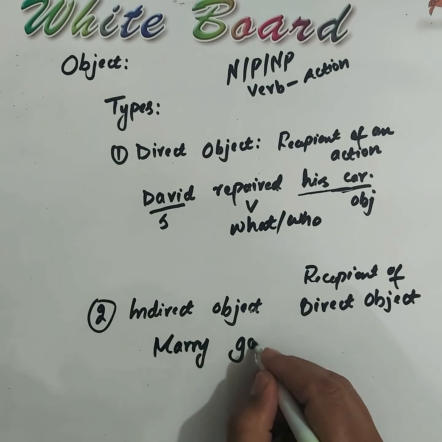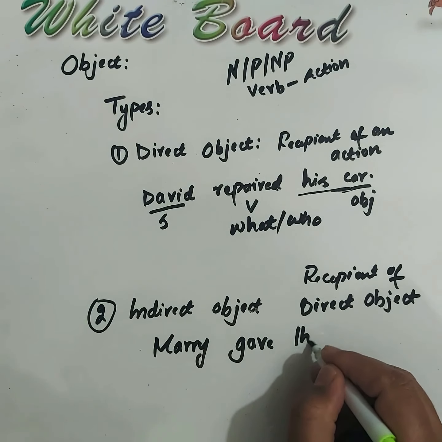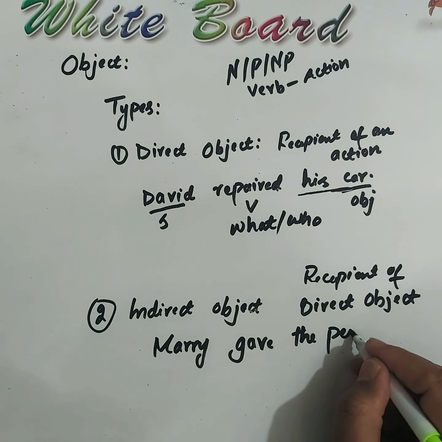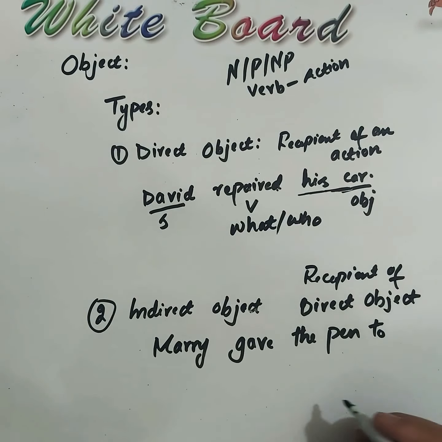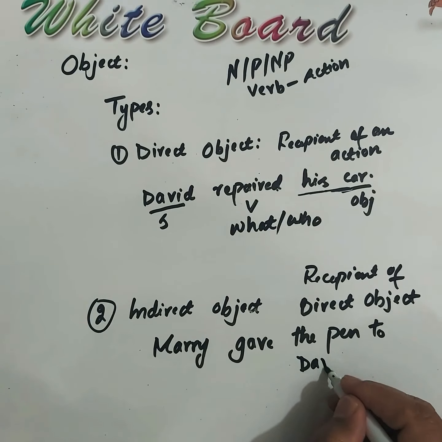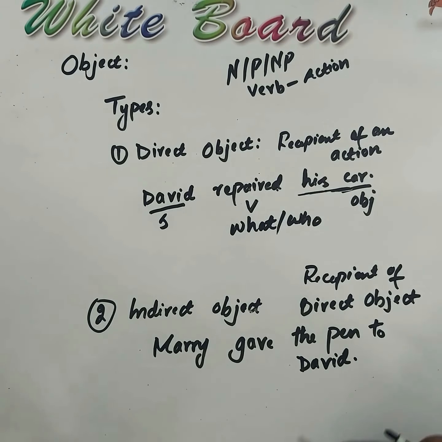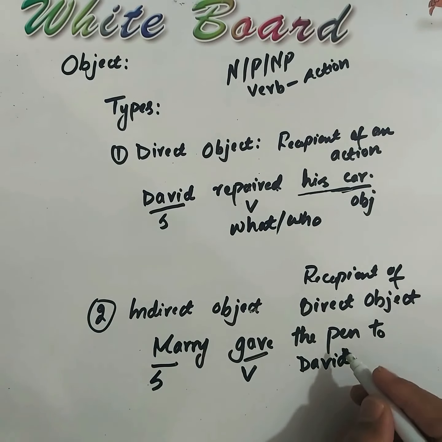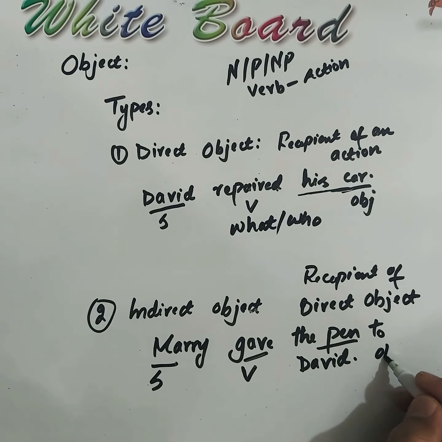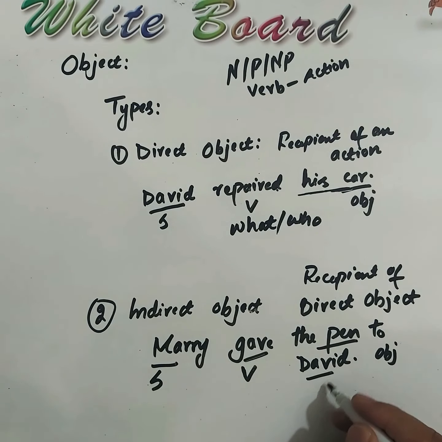Mary gave the pen to David. Mary gave the pen to David. Mary is your subject. Gave is your verb. The pen is your object. And David is your object.